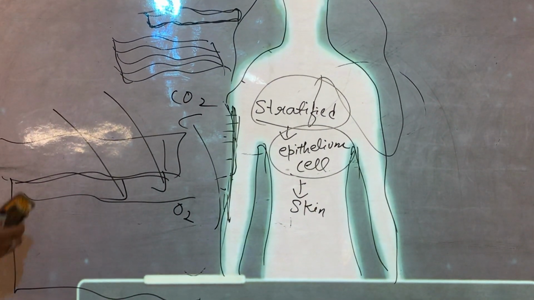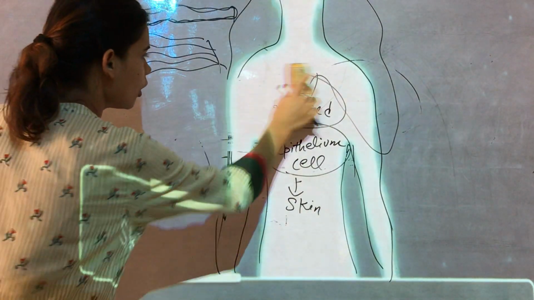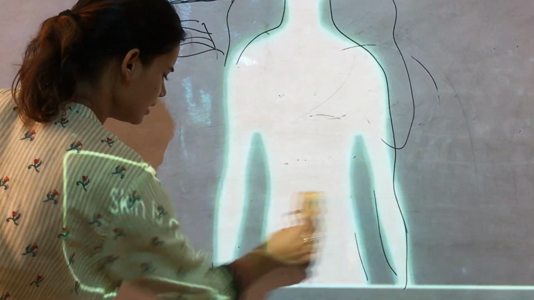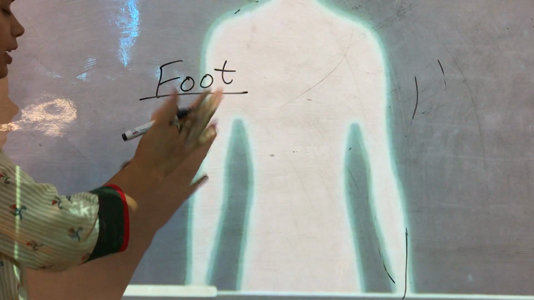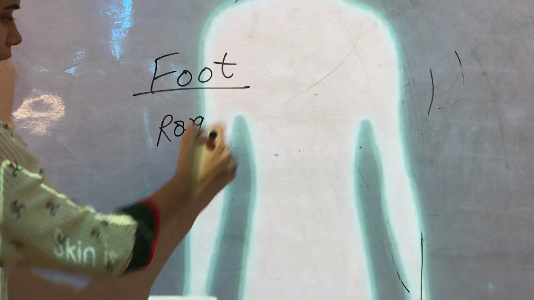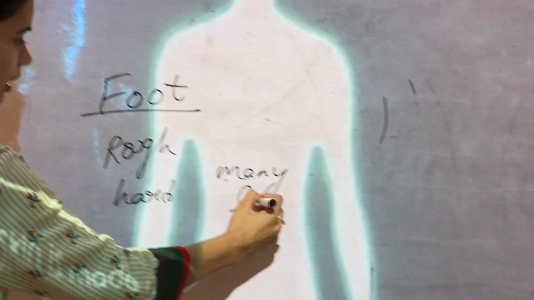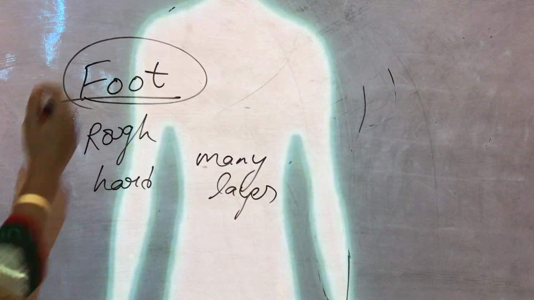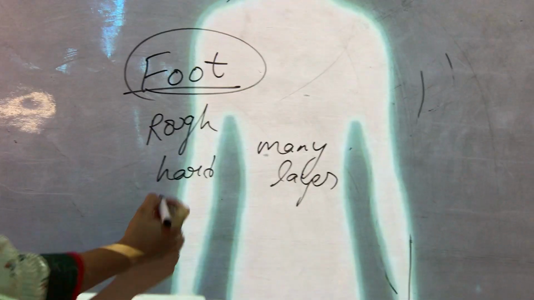Now children, can you tell me which part in our body has many layers of epithelial tissue? That part is a little harder than our other skin. Can you tell? Yes, the foot. If you recall, the bottom part of your foot is quite rough. It is quite hard. Do you know why? Because it has many layers of epithelial tissue. That is why your foot is very hard. Why does your foot have many layers of epithelial tissue? Because you have to walk.